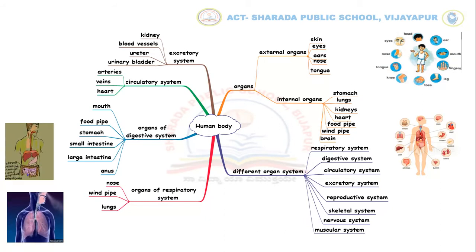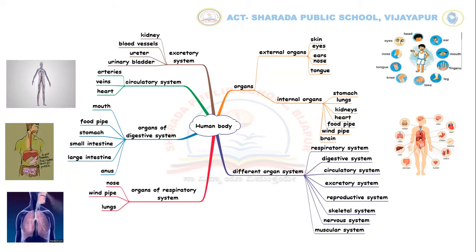Let's know about digestive system. Organs that work together to digest food form the digestive system. The mouth, food pipe, stomach, small intestine, large intestine, anus are organs of the human digestive system.